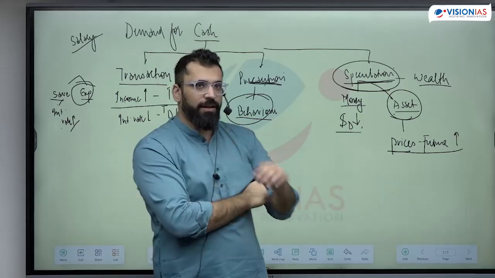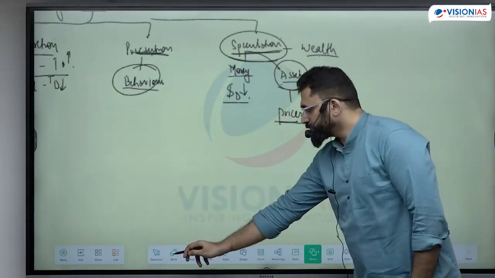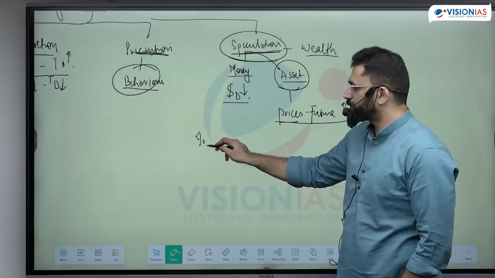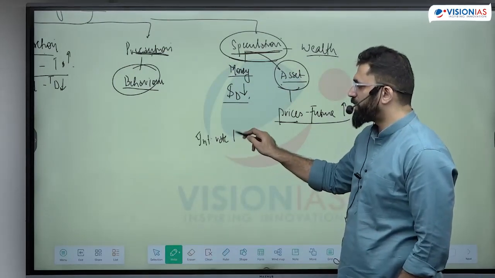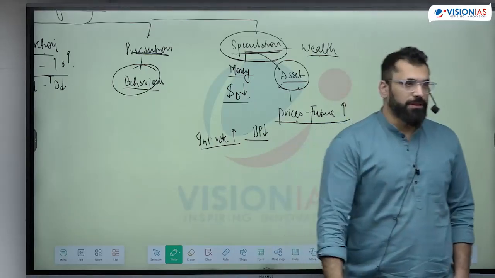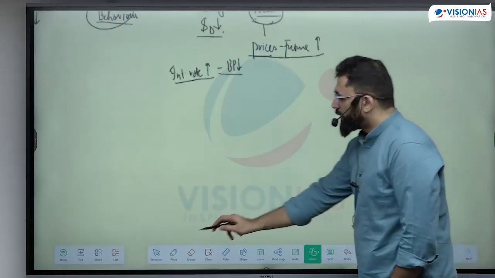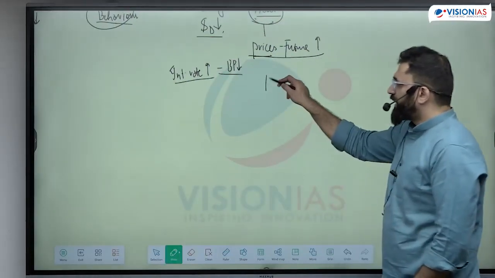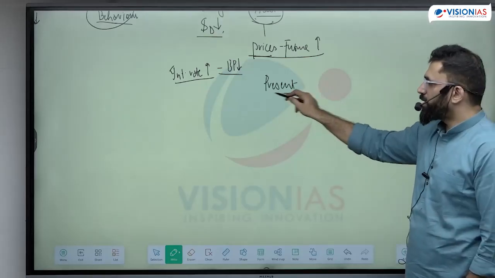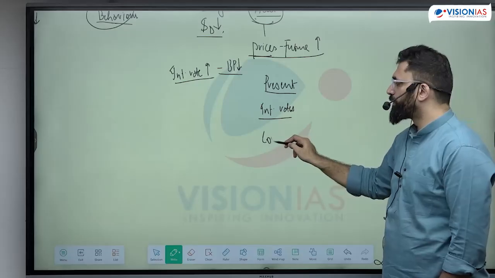Right? Now see how asset prices are driven. We established a relationship that if interest rates in the market rise, the bond price falls. Right? Now see what is happening in the market. The present interest rates in the market are low.